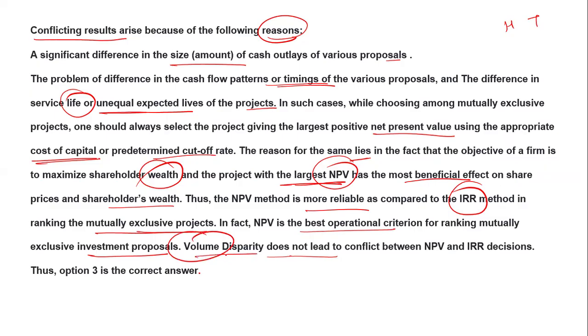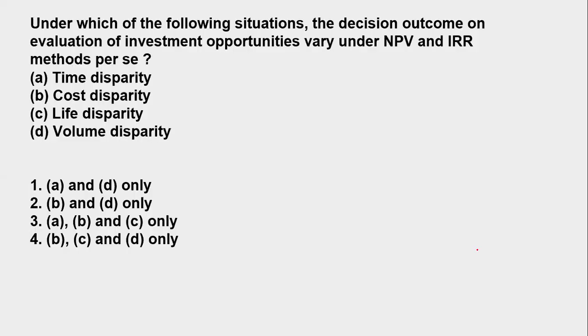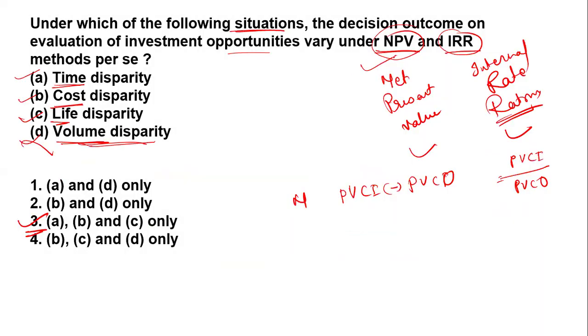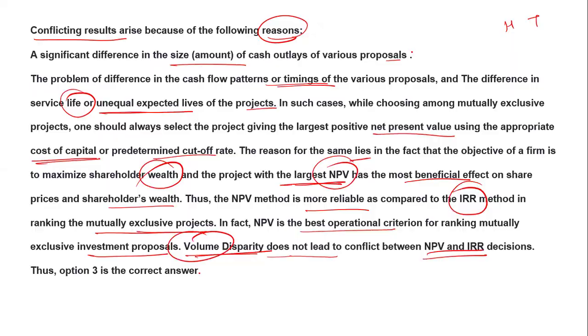Volume disparity does not lead to conflict between the NPV and IRR decisions, so the volume is not affected. But NPV and IRR are affected by time, cost disparity, and life. When we compare them, NPV is more beneficial and more reliable than the IRR.